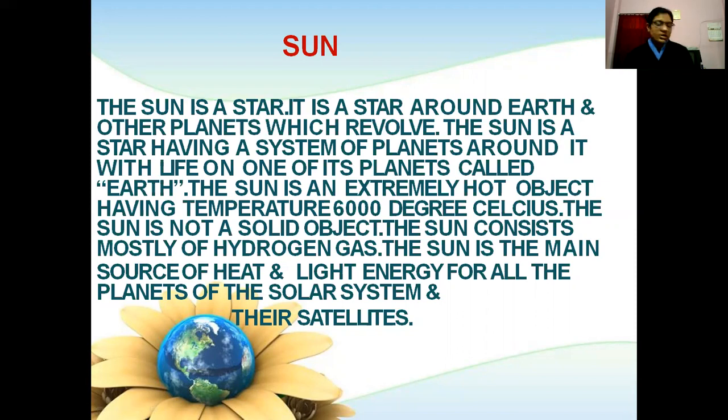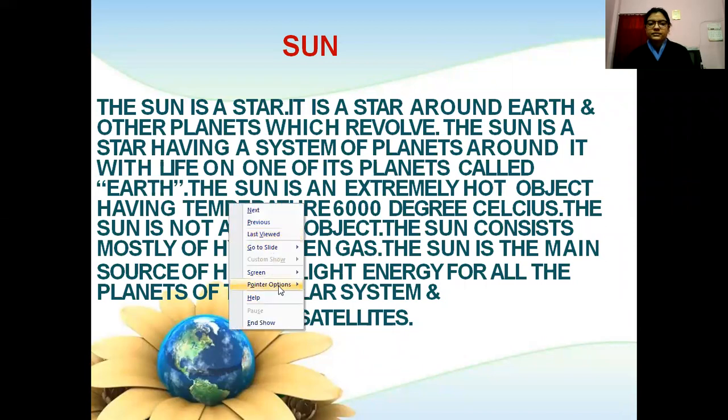The sun is not a solid object. It consists mostly of hydrogen gas. The sun is the main source of heat and light energy for all the planets of the solar system and their satellites. So this is our sun.